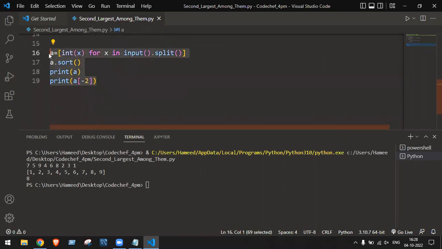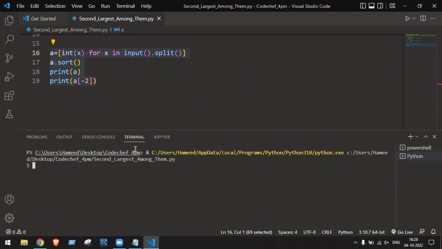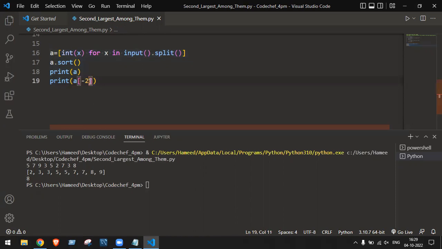But when I'm going in this way now, I am only able to provide the value for one time. One time in a sense like what? Yeah, it can have duplicates, not an issue. Let me pass duplicates also. Suppose 5, 7, 9, 3, 5, 2, 7, 3, 8. See, now I pass duplicates also. Even if I pass duplicates, not an issue, because you're printing A of -2, which means the second largest number. So the second largest number is 8.